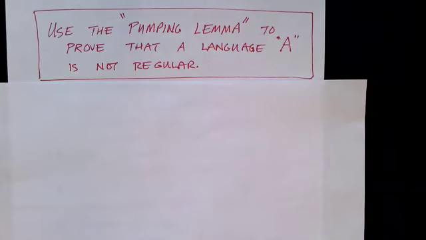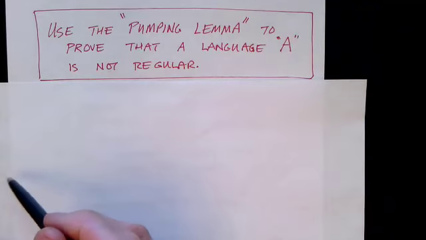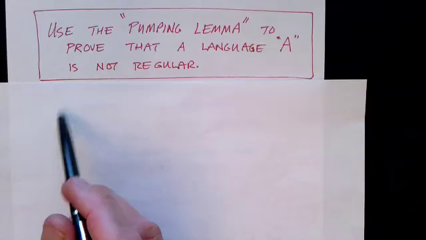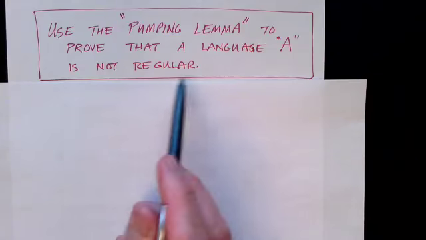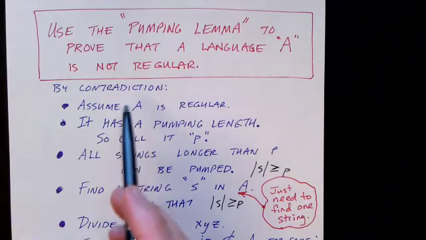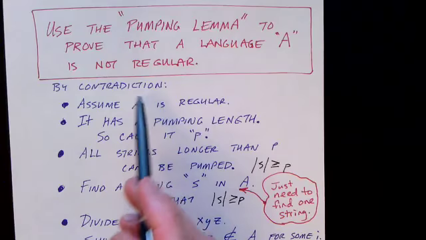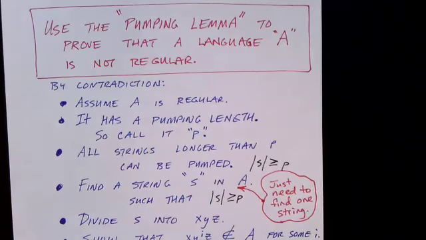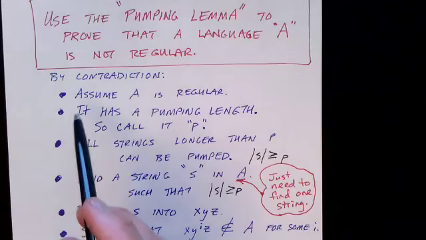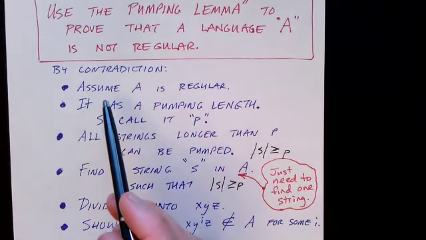So now we know it's true of regular languages. We know that regular languages can be pumped according to these rules. So now let's show how we can use this pumping lemma to prove that a language is not regular. So let's look at a language A and show how we're going to prove that A is not regular. This is the general form of the proof.